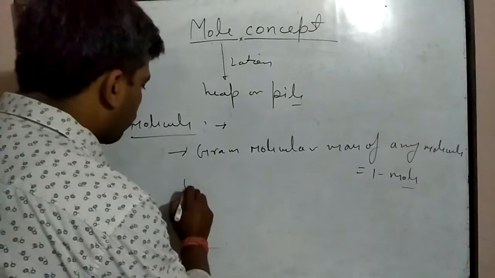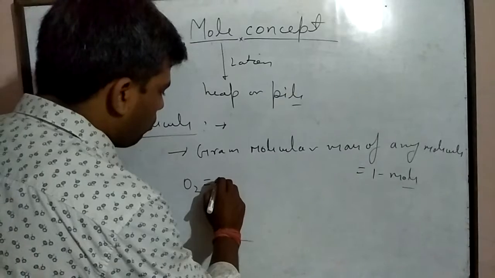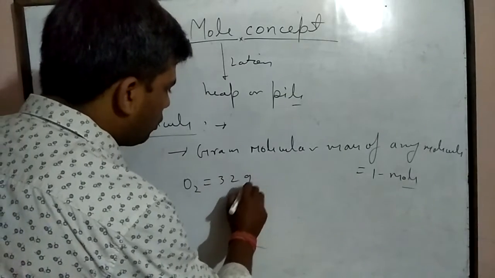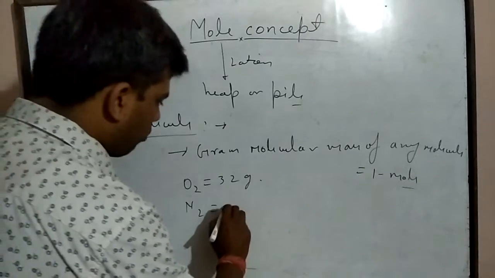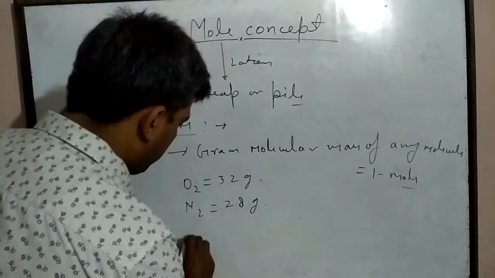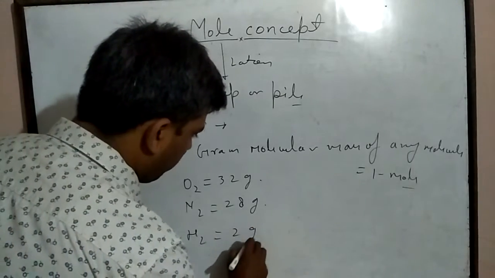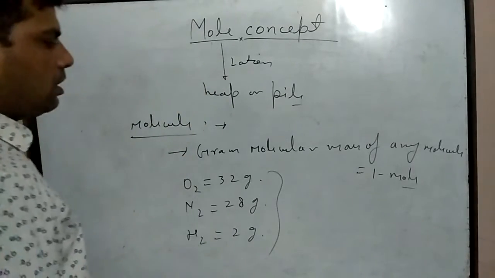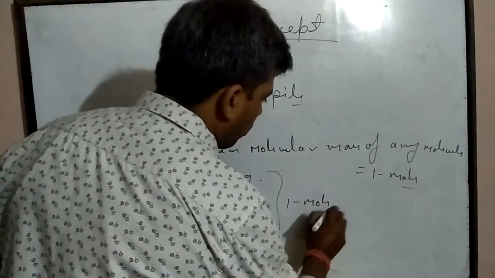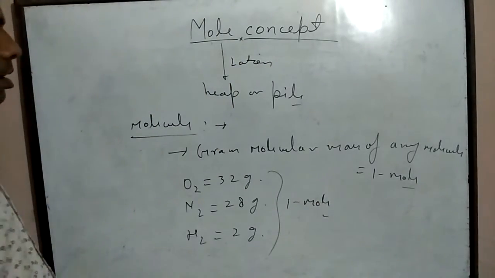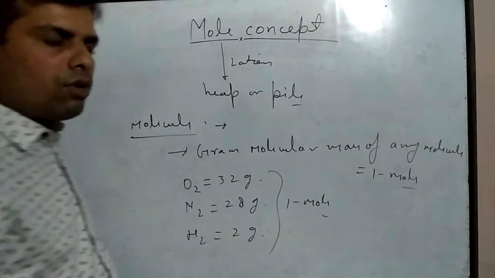For example, if oxygen molecule O2 is taken, then gram molecular mass of oxygen molecule is 32 gram. If N2 is taken, then gram molecular mass is 28 gram. If H2 is taken, then gram molecular mass is 2 gram. And these gram molecular masses will be equal to 1 mole. In this way, gram molecular mass of any molecule will be equal to 1 mole.